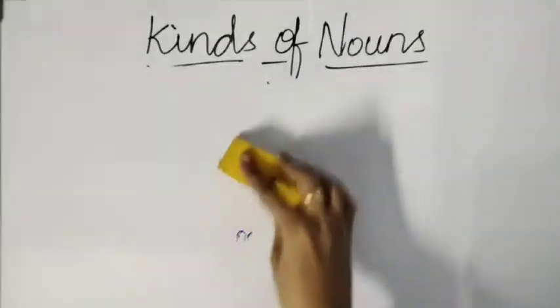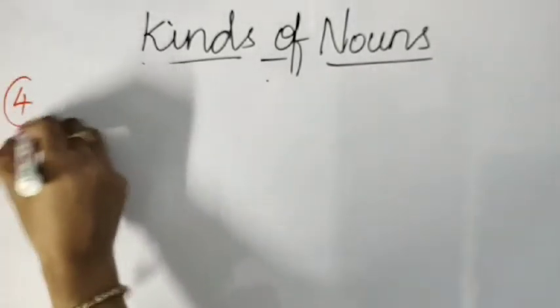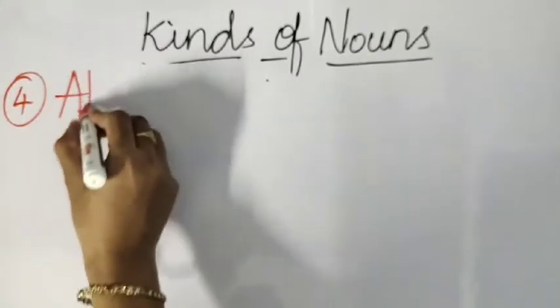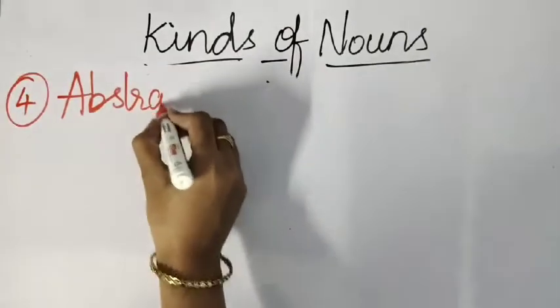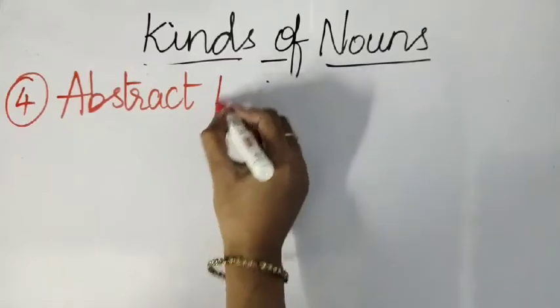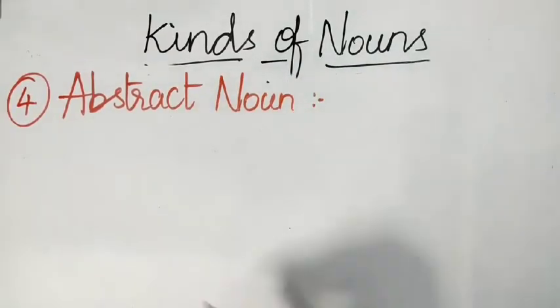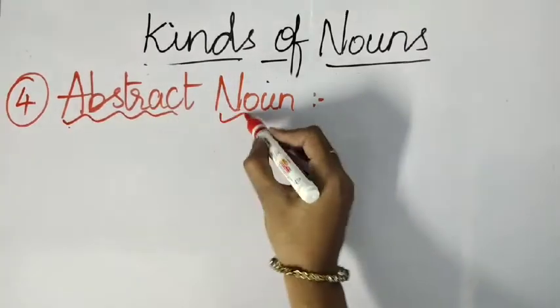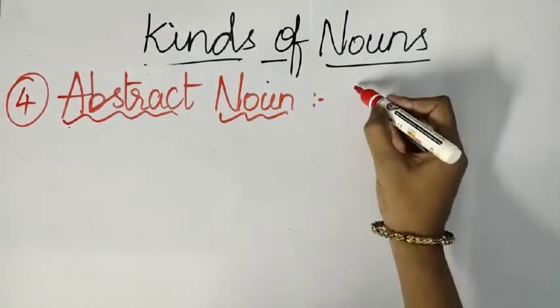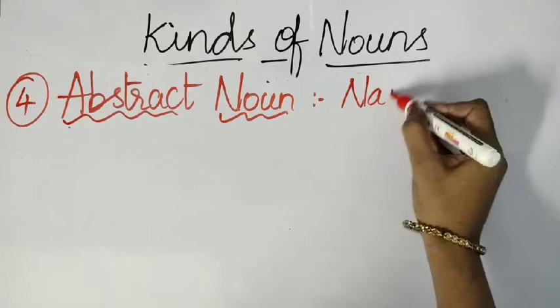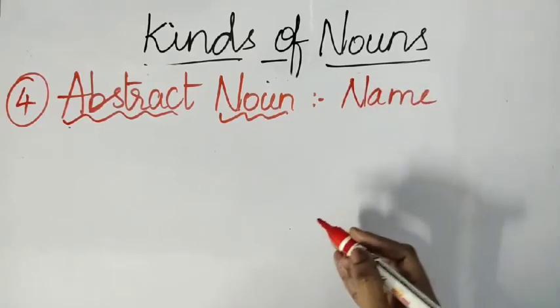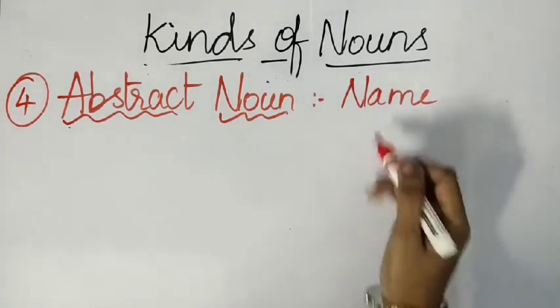Okay. Let's go to the fourth kind of noun now. The fourth kind of noun is nothing but abstract noun. Okay, students. It is abstract noun. So, an abstract noun is the name which is given to a thing that you cannot sense.